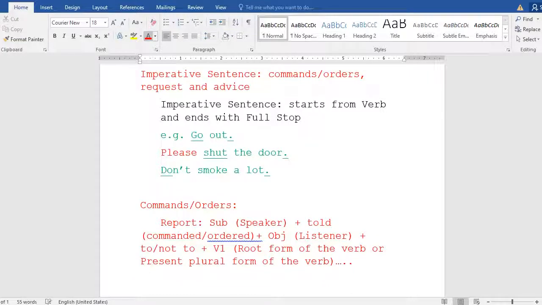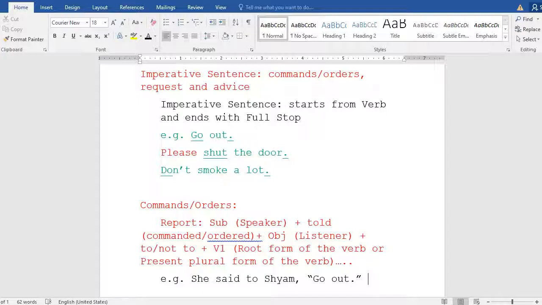I would like to show you an example to make you understand. Let's see the example: She said to Sam, inverted comma, "Go out." Whenever we are changing into reported speech, writing the reporting word for commands, you must understand what you have to do.